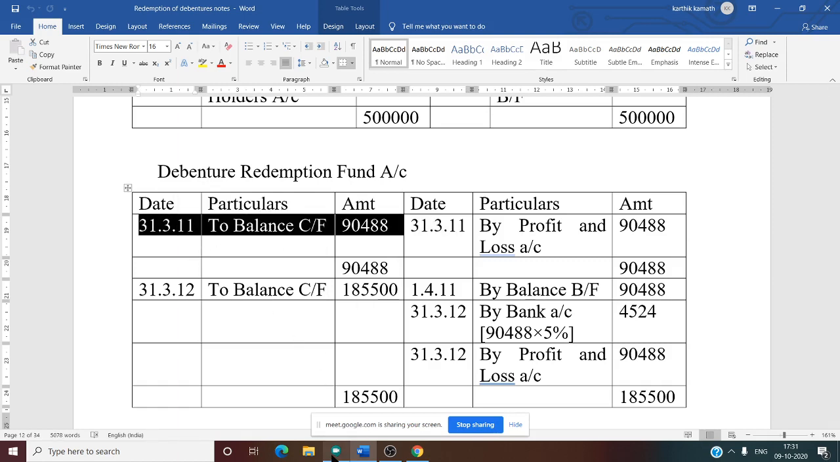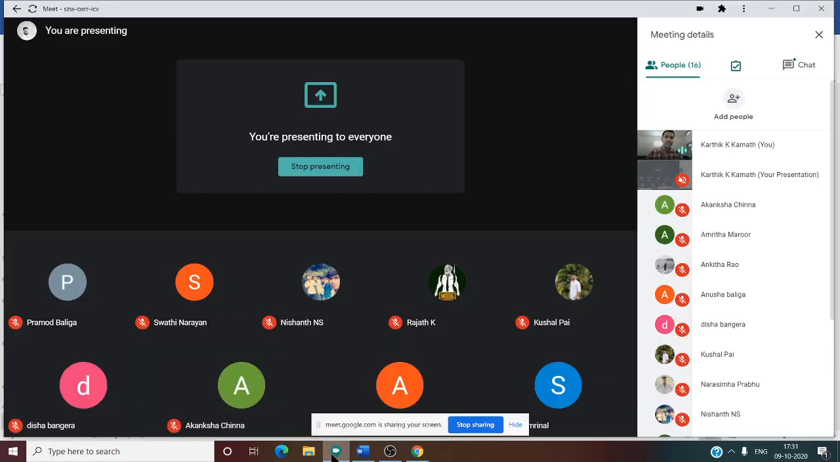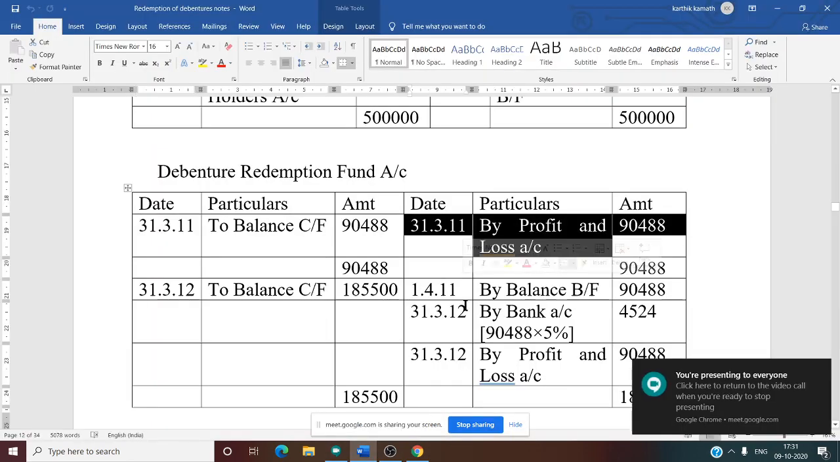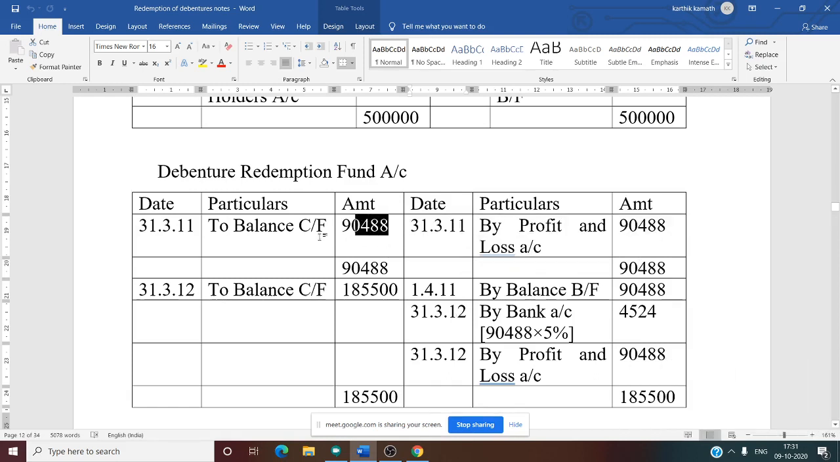Because in the first year there is no interest. Why no interest? Because interest is calculated on the opening balance of each year. Now in the first year there is no opening balance. We have written at the year end, so there is no opening balance. That is why no interest for the first year. So balance carry forward, close that year, 90,488. So that is for the first year.